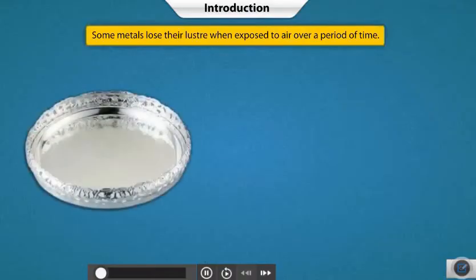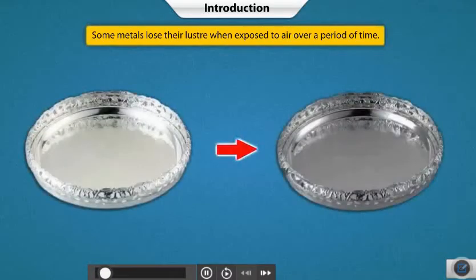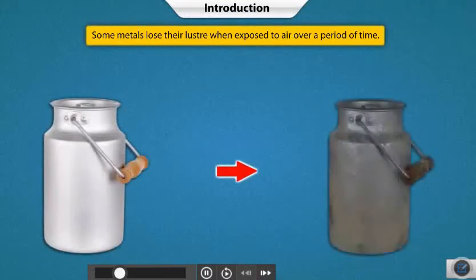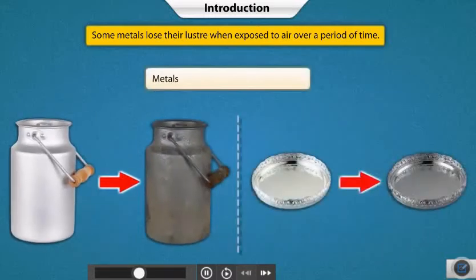Have you ever wondered why silver items look dull when exposed to air over a period of time? Have you noticed that aluminium vessels also gradually lose their bright metallic luster? Metals like silver and aluminium react with oxygen to form metal oxides.